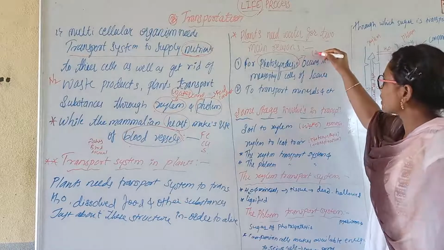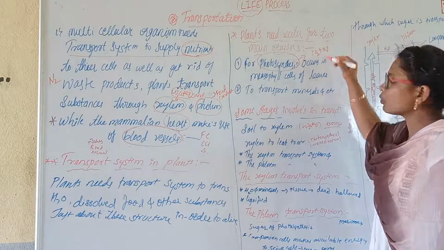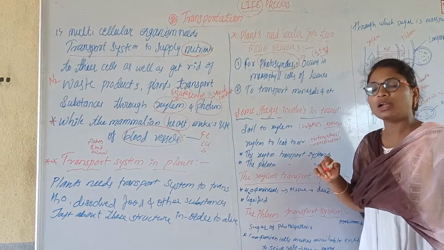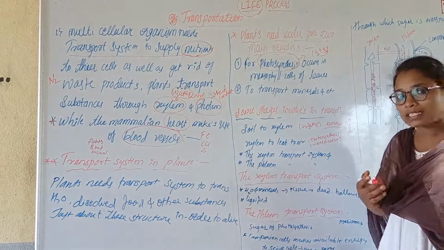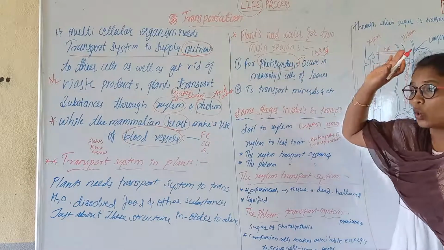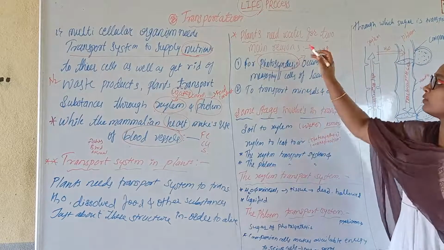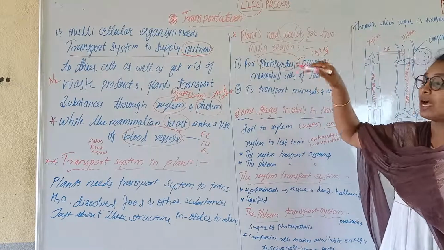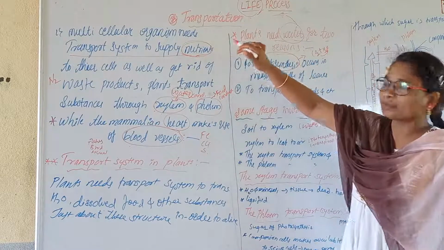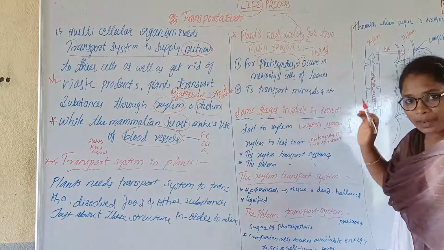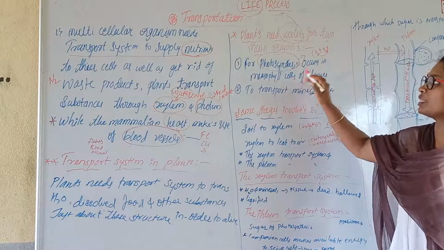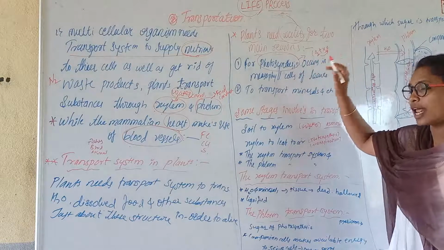Carbon dioxide is combined with water to produce carbohydrates or starch and some amount of energy. This is photosynthesis. To proceed with photosynthesis we must have water, and for transferring the water we must have a transport system. Transportation in plants. So this is the first reason we need water for transportation.